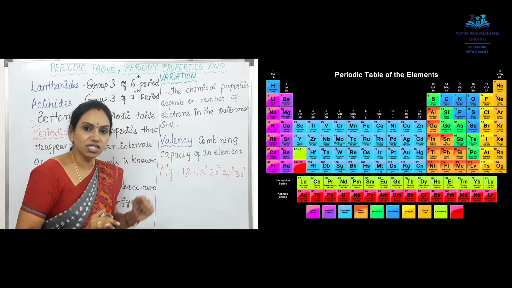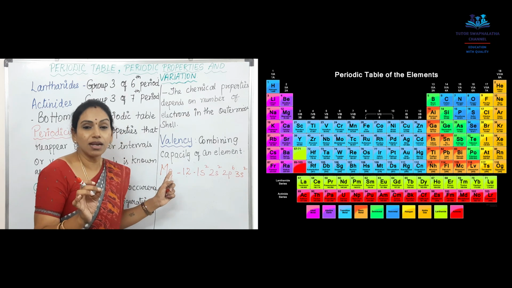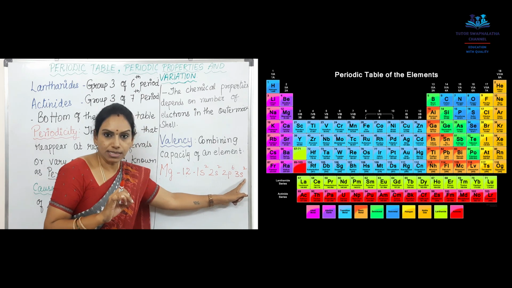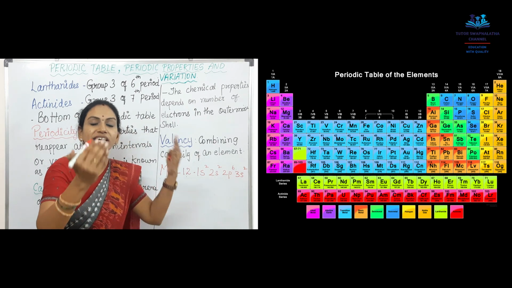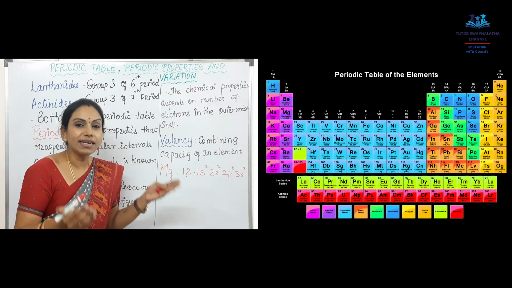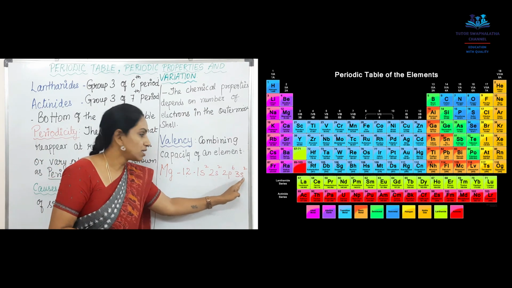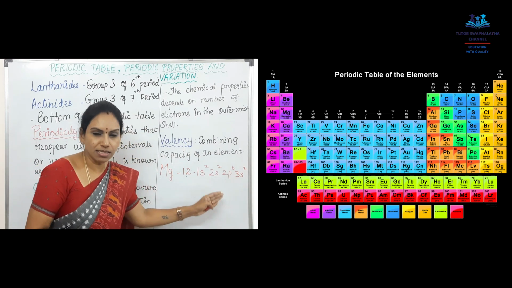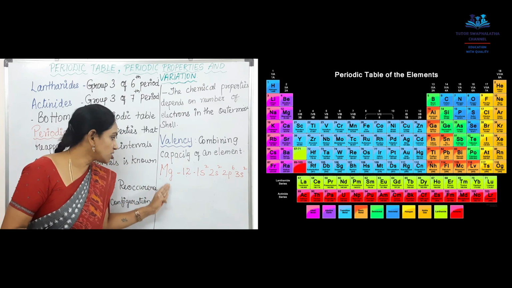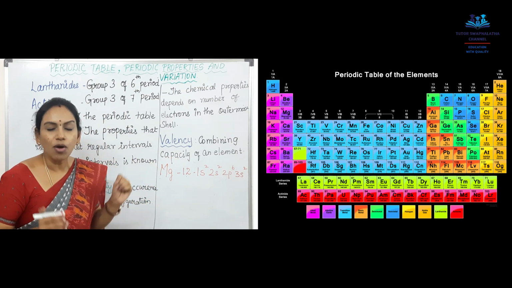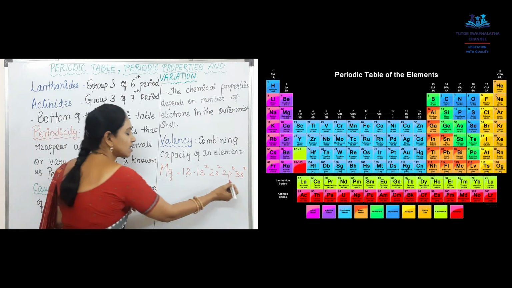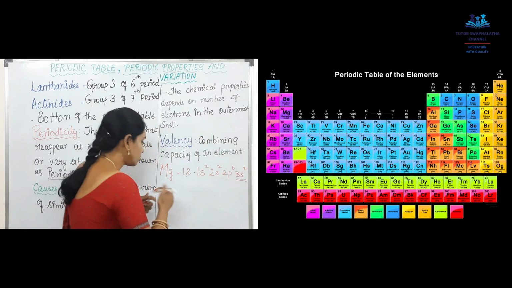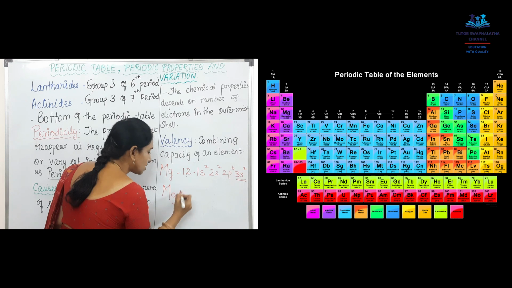Now what is this magnesium doing? What is the valence shell or outermost shell? How many electrons does it have? 2 electrons it has. So if it has to react with some other element, it has to lose these 2 electrons. So that is what is combining capacity. What is the valency of magnesium here? It is the number of valence electrons in the outermost shell. It is 2. So magnesium's valency is 2.